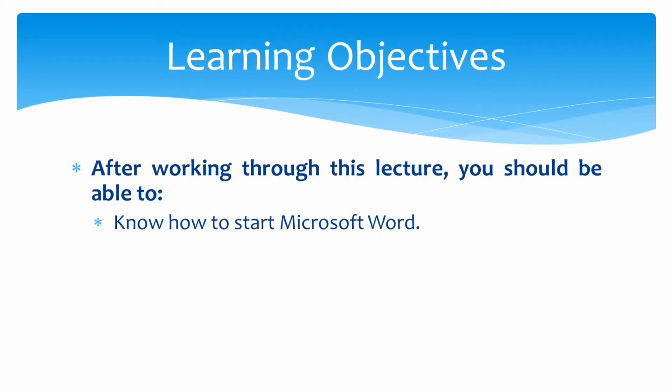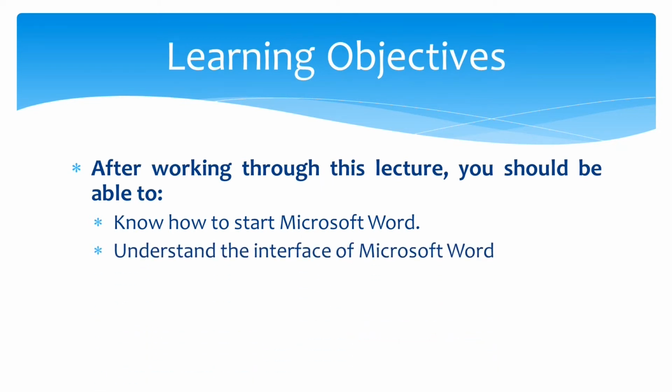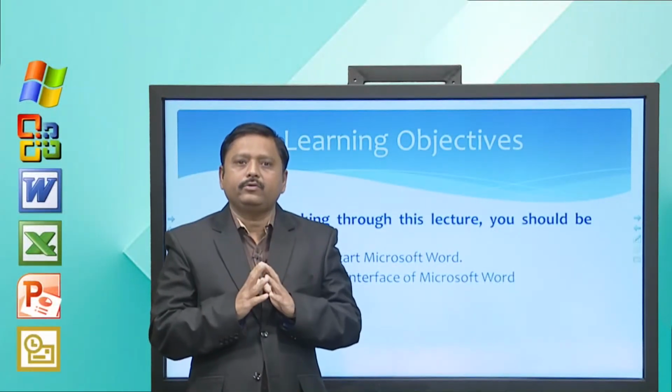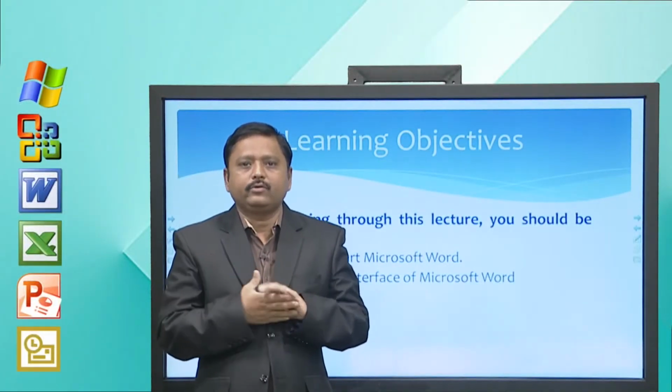After going through this lecture, you should be able to know how to start Microsoft Word. You will understand the interface of Microsoft Word, that is, when you open Microsoft Word, there are certain parts displayed on your screen. So, you will understand each and every part of Microsoft Word when you start it.